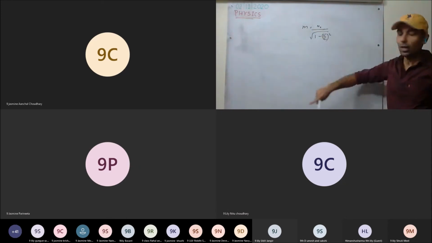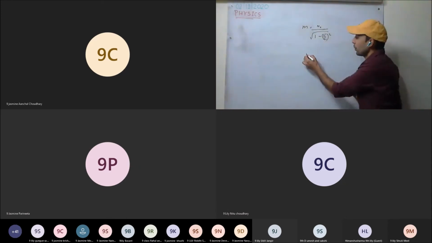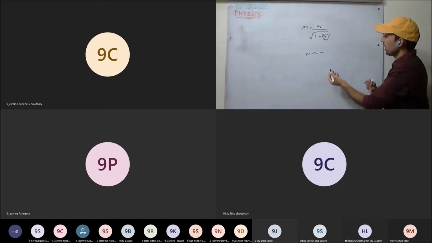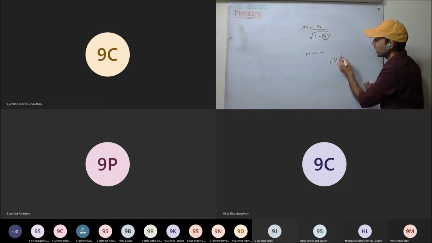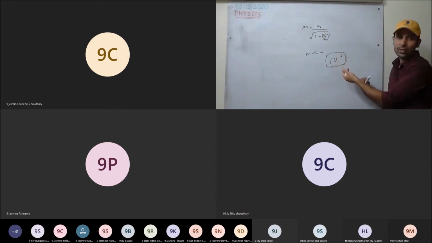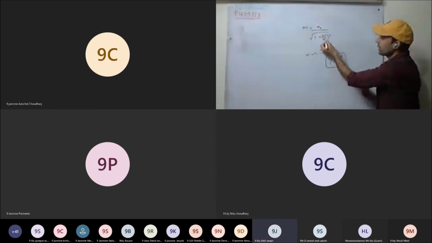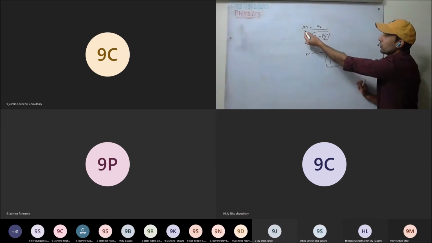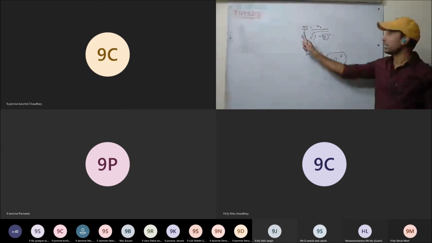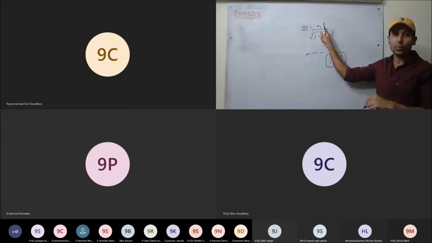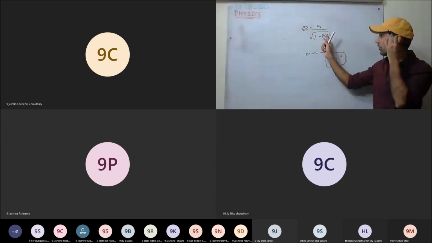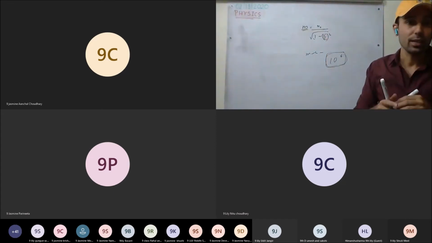But in our syllabus we will deal only with mass remaining constant, whatever the speed, because whatever body we have will always have a speed much less than the speed of light. Therefore, this comes out to be nearly equal to 1, and the mass of the body at any speed will be the same as its mass at rest.